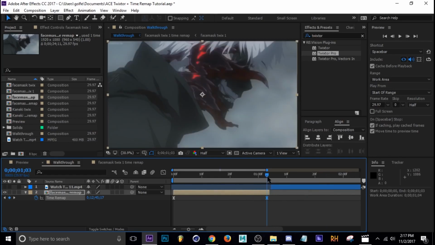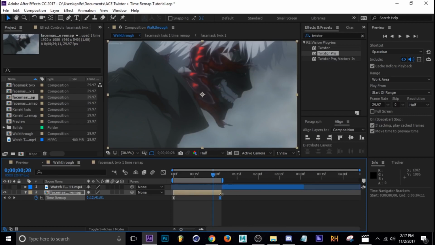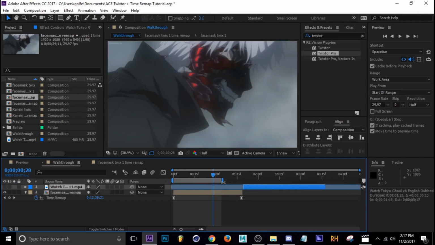Not too bad. I think I'm gonna stretch this out just a little bit longer, so I'm gonna make this a little bit longer and move this keyframe down. Okay, now we have this. Alright, you're getting the idea.